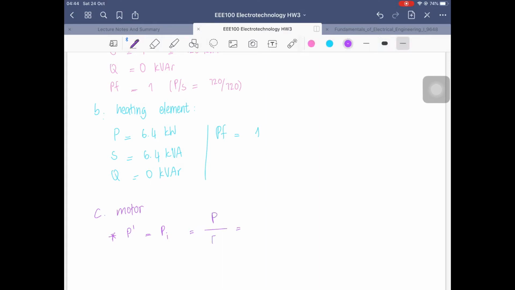We know that P equals the efficiency multiplied by P_i. Now we want to find P_i, the original P, which is 5 HP, converted by 746 to watts, so that we can calculate in SI units.